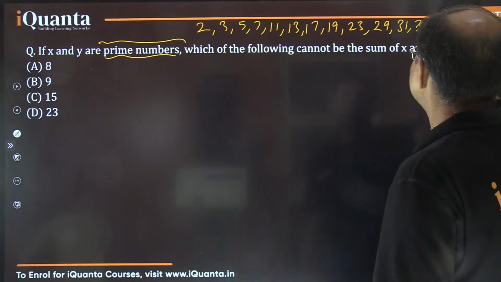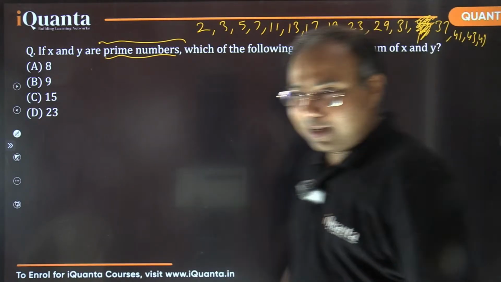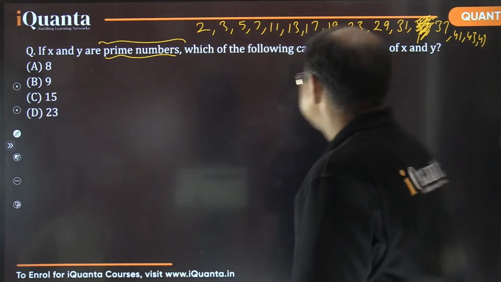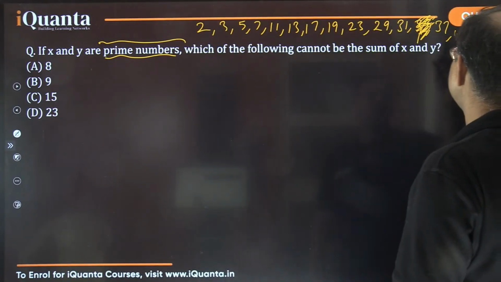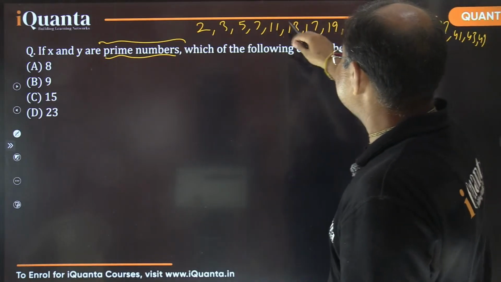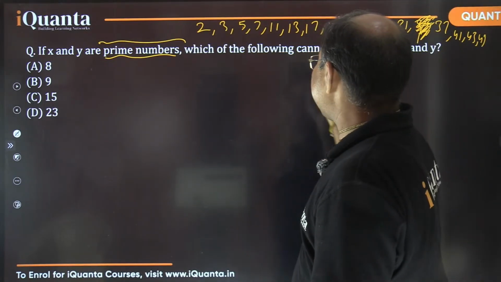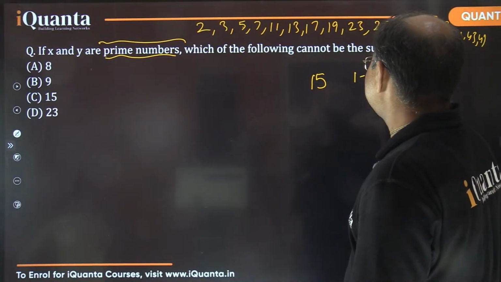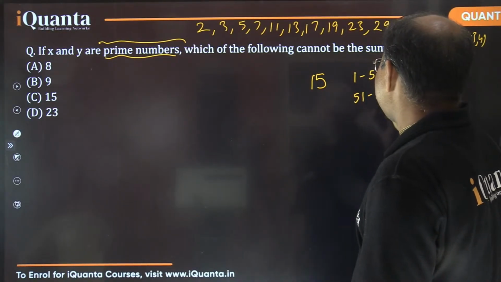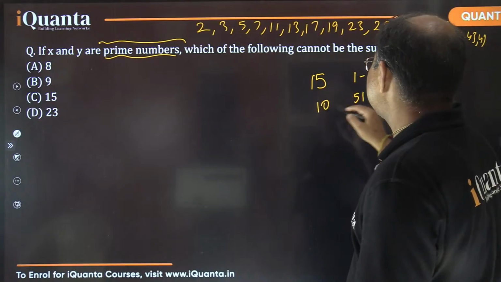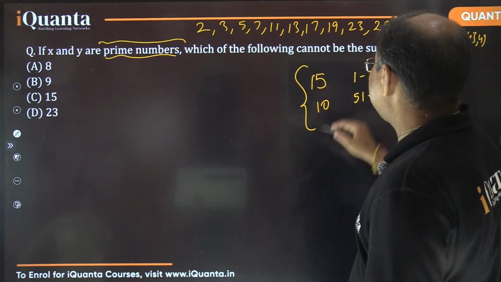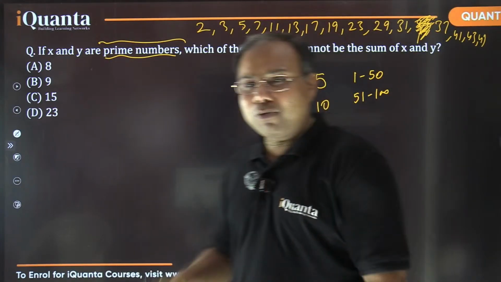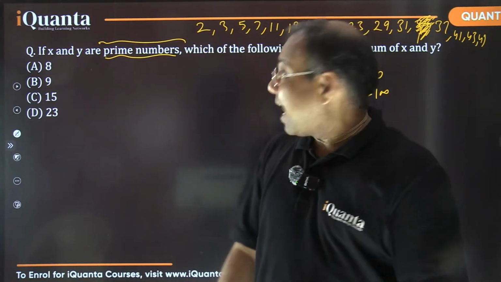33 is not prime. Yes, 33 was not prime. Yes, Arpit. Good. Arpit found. 33 was not there. So 1, 2, 3, 4, 5, 6, 7, 8, 9, 10, 11, 12, 13, 14, 15. So there are exactly 15 prime numbers in the range 1 to 50, and from 51 to 100 there are 10 more prime numbers. So in all, from 1 to 100, we have exactly 25 prime numbers. These are some basic information which are generally helpful in answering the question.